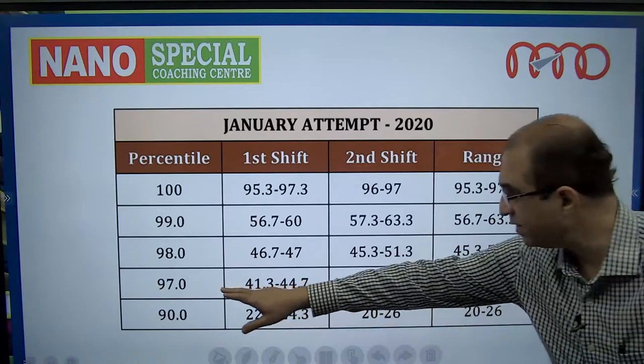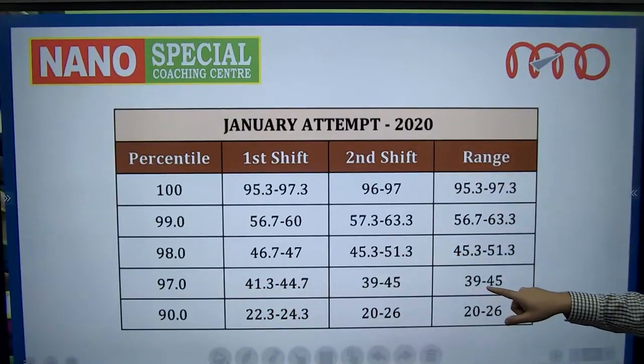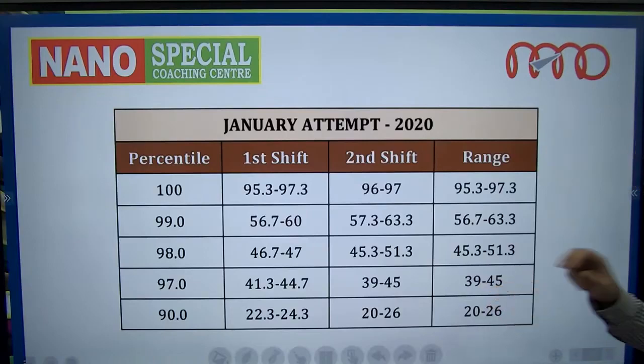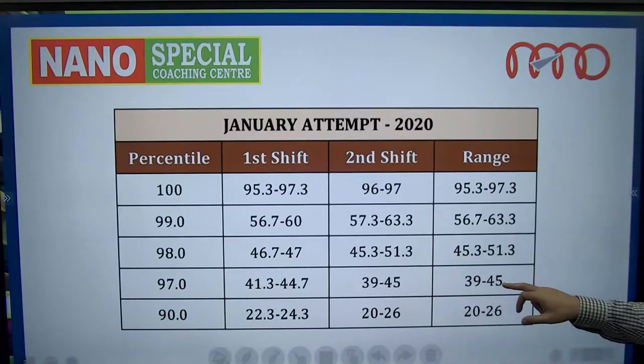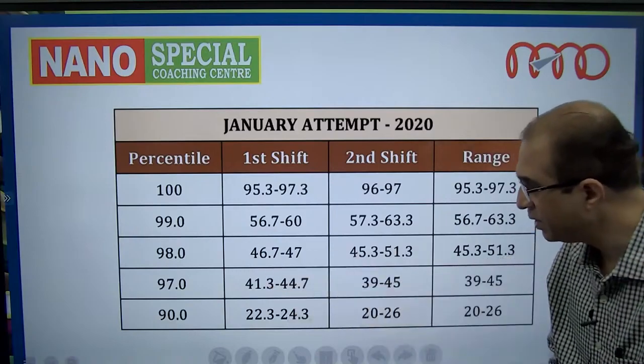Similarly, 97 percentile corresponded to 39 to 45%. Now 39% corresponds to 117 and 45 corresponds to 135. So in one particular shift, a student with 117 marks got 97 percentile. In another shift, a student getting 45%, which is 135 marks, got 97 percentile.